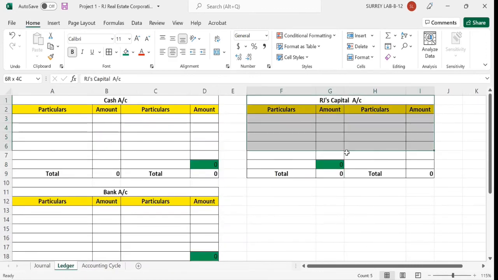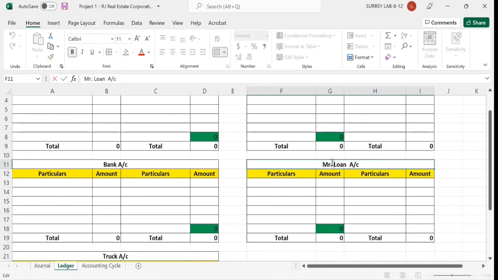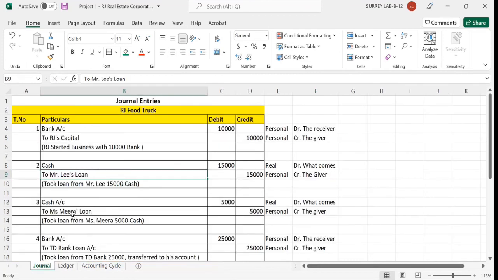This is a liability. We know that from Mr. Lee we have taken money, and in future we will give this money back to Mr. Lee. So Mr. Lee's account is created.